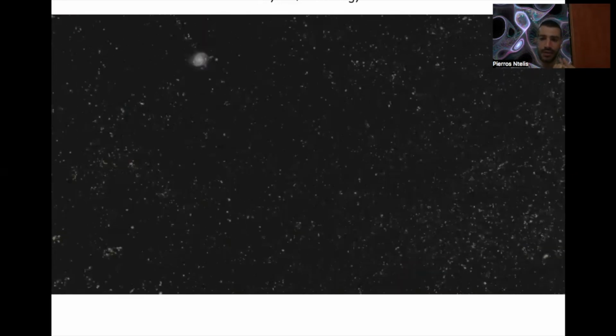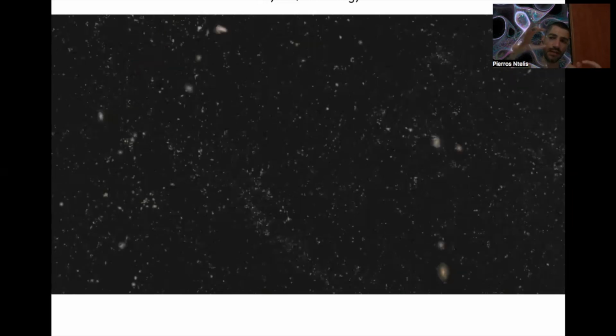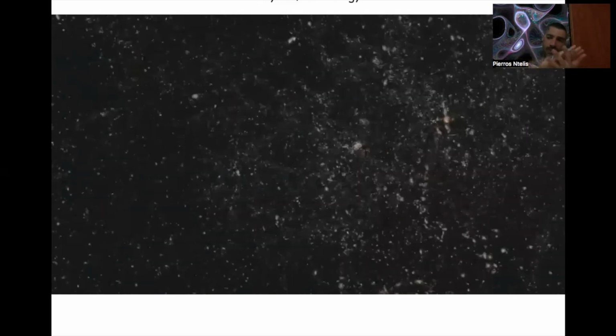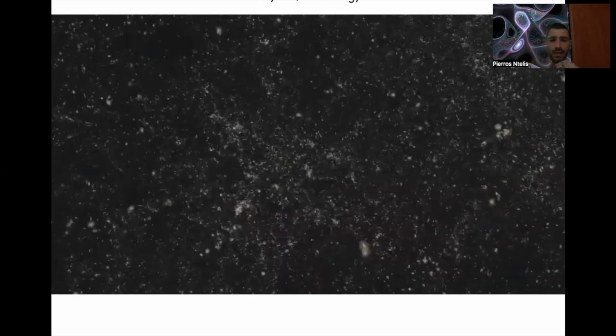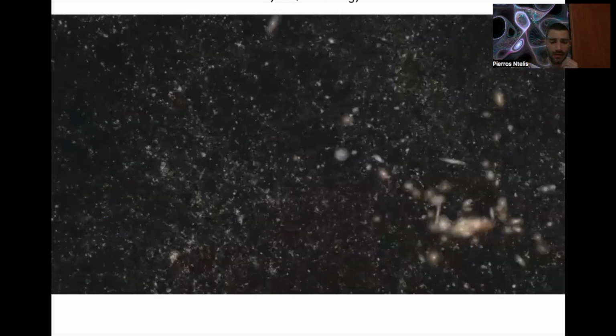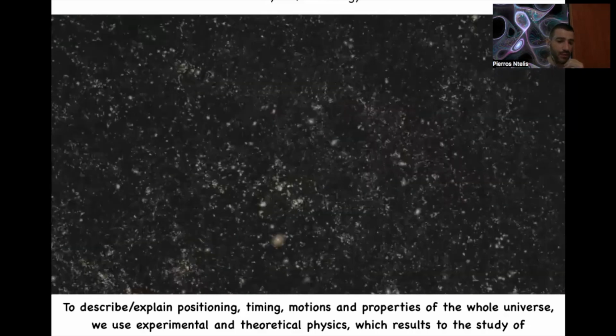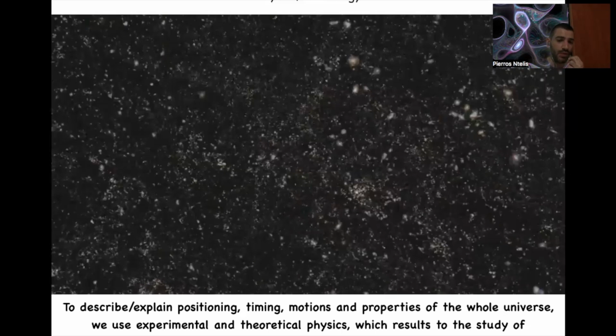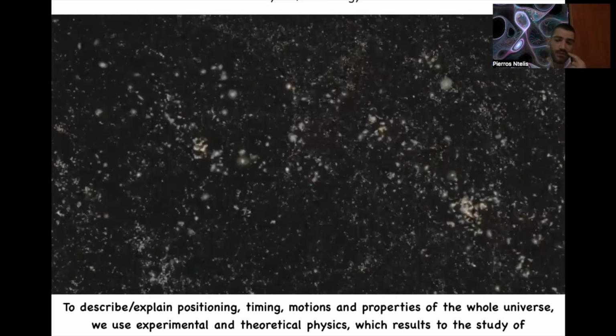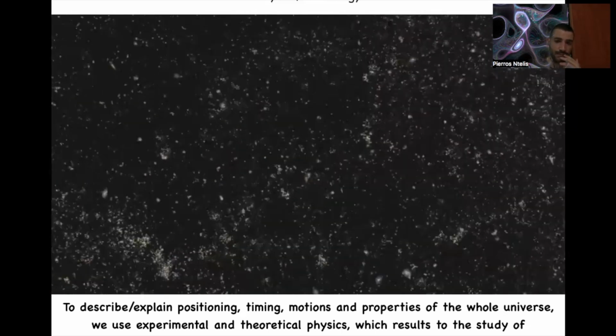They are tied together. In some places we have a lot of galaxies, in other places we don't. In some places, the galaxies are packed, creating a node. In some places, you have thin filaments or some sheets. And we have also some voids, absence of galaxies. Now, to describe and explain the position, timing, motion and properties of the whole universe, we use experimental and theoretical physics, which results in the study of cosmology.